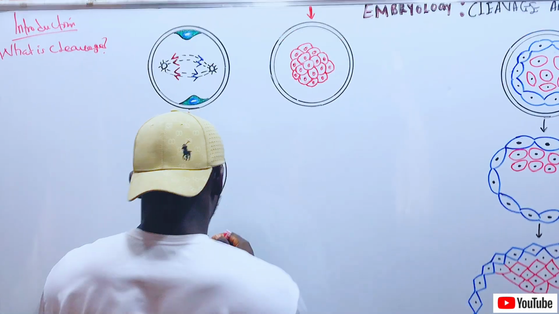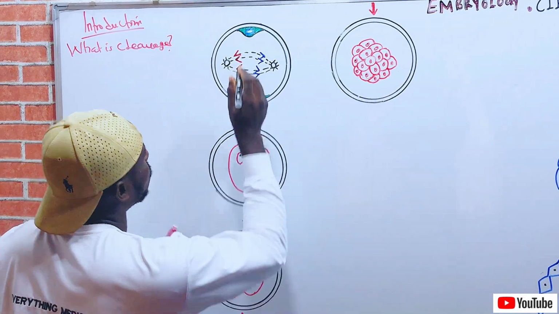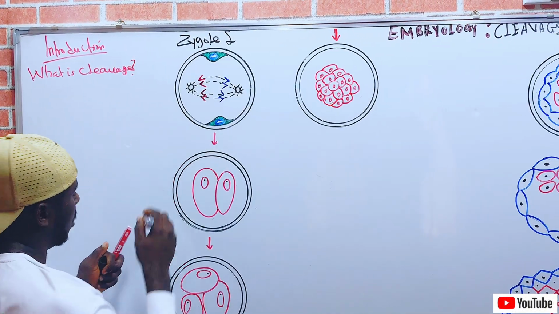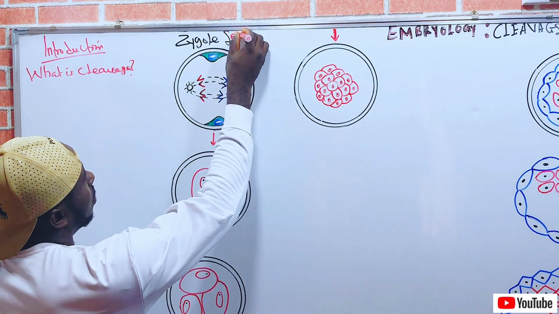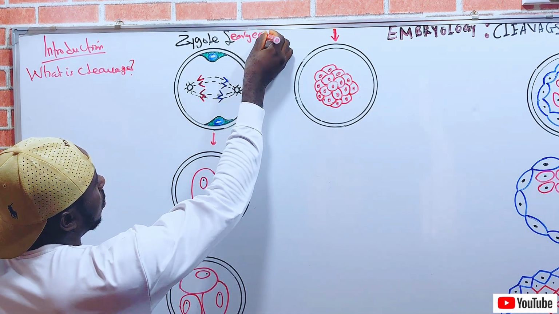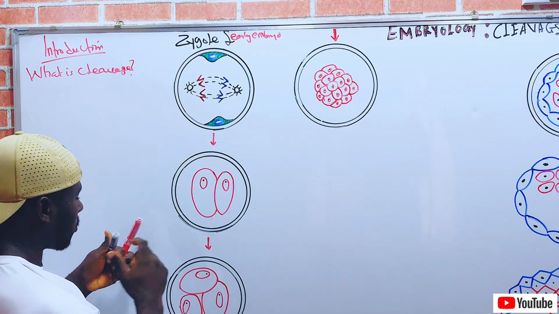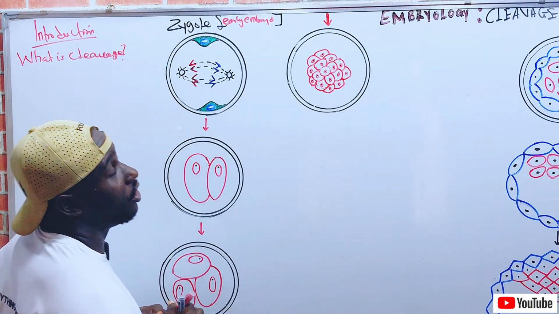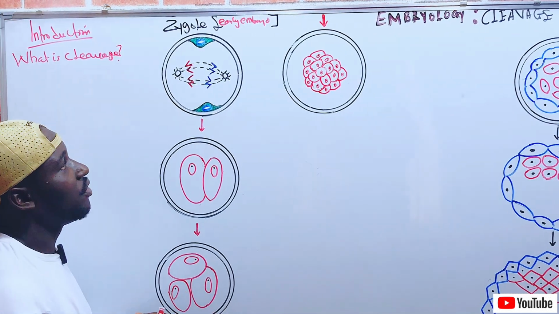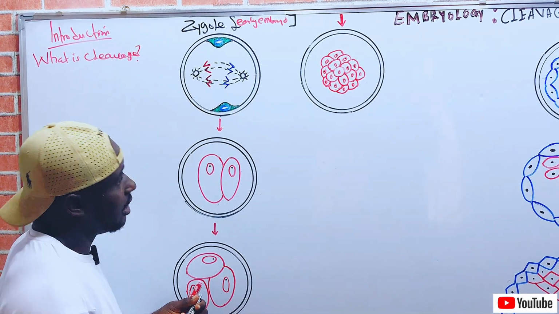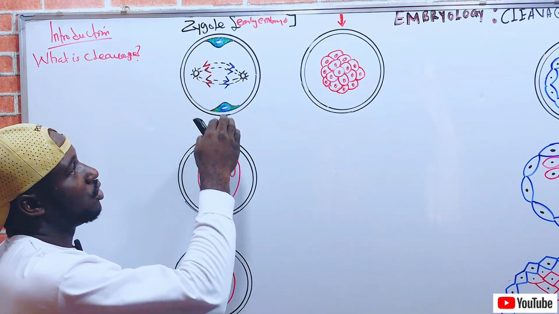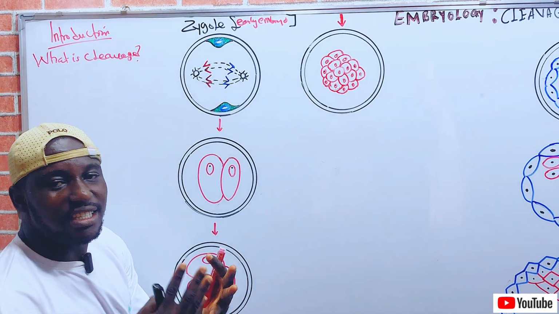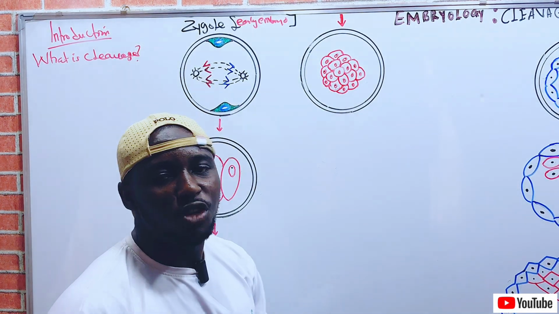Now watch. This is a zygote, which is the early embryo. The zygote is the early embryo that undergoes cleavage. Now, recall that the zygote is guarded or protected with jealousy by a thick glycoprotein coat called the zona pellucida.